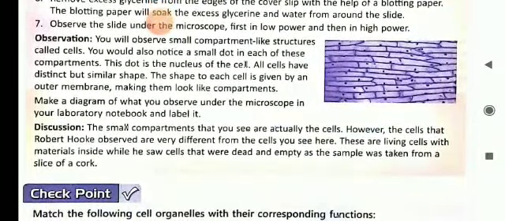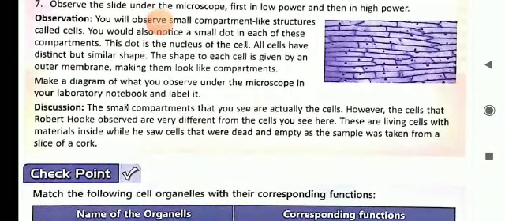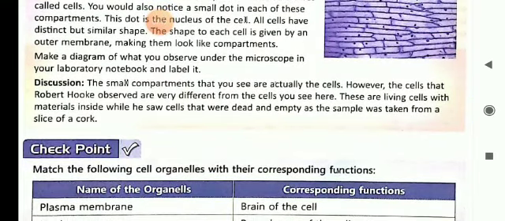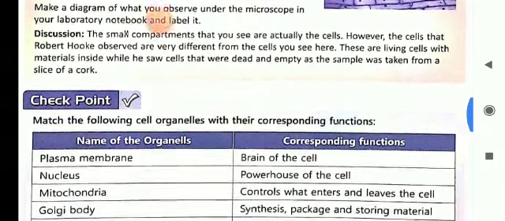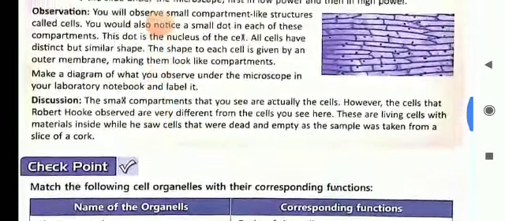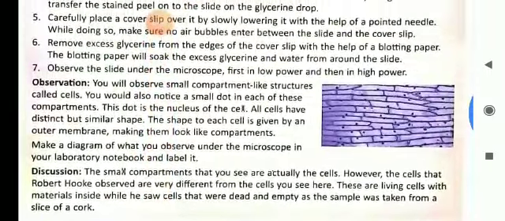So what is the discussion? The small compartments that you see are actually the cells, and the cells that Robert Hooke observed are very different from the cells you see here. These are living cells with material inside, while he saw cells that were dead and empty. So this is about the cell and nucleus.